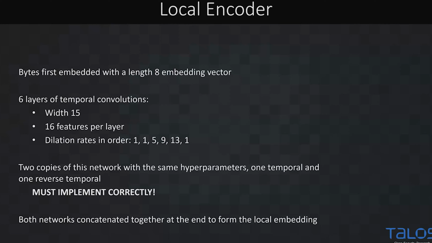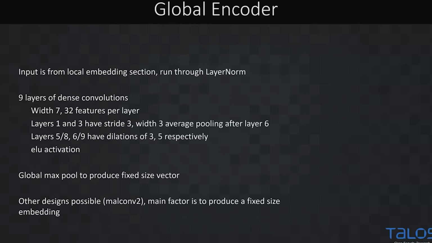And we want to run basically 2 6-layer temporal neural networks at the same time. We're going to run one in one temporal direction, and one in reverse temporal direction. And as long as you line those 2 up, you can take both of those as output, and that is your output for the local encoder. And you have to line these up correctly. If your temporal convolutions are not aligned correctly, you're going to short circuit your network. We'll test for this later. And we take both of these as the final output.